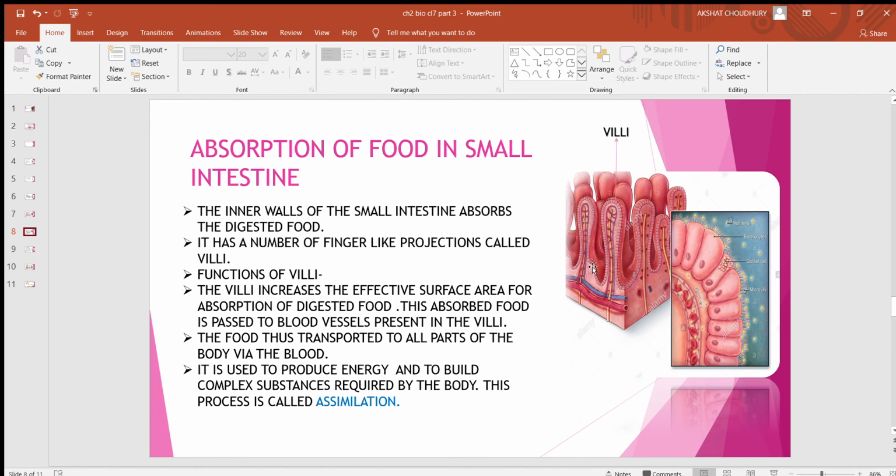It is used to produce energy and to build complex substances required by the body. This process is called assimilation.